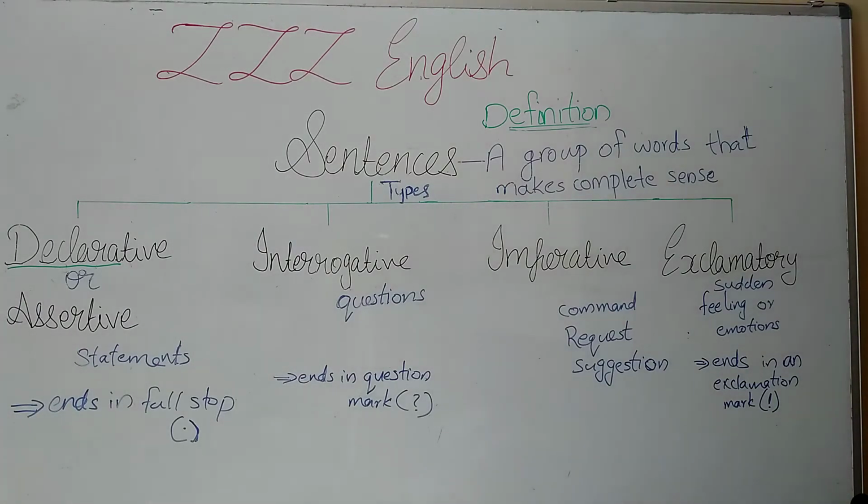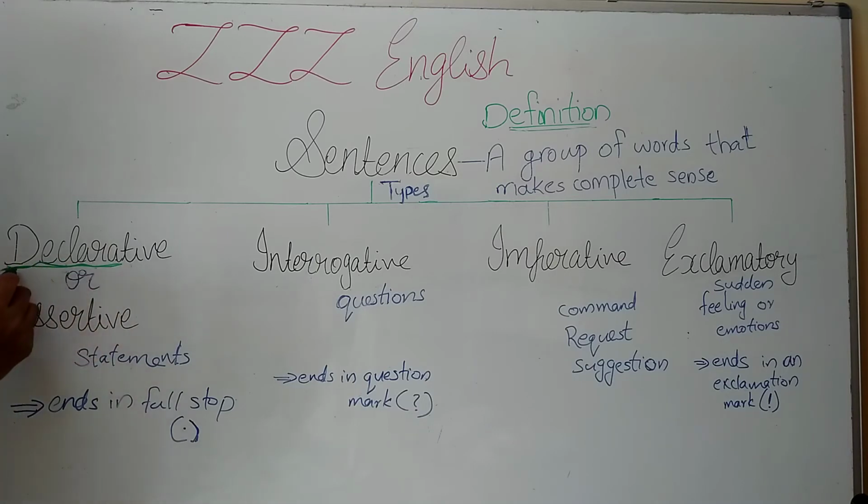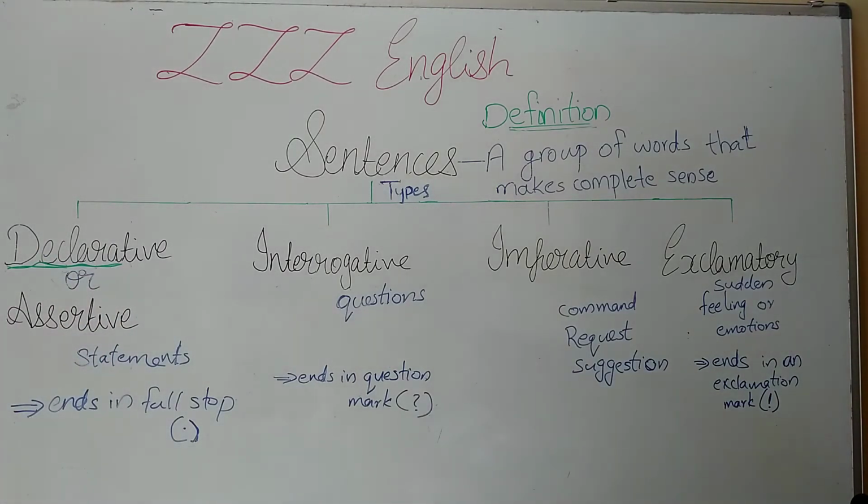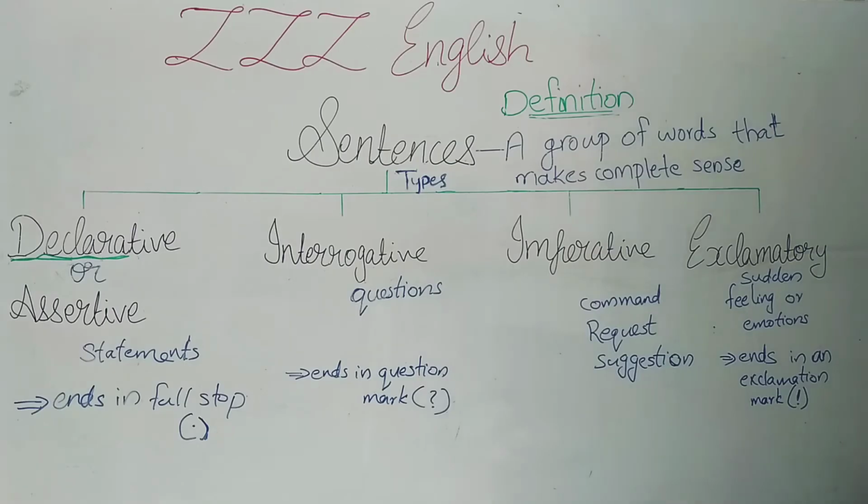As the name indicates, declarative, it means it declares something or it gives a statement. A declarative or assertive sentence always ends with a full stop. Examples of declarative sentences are: my grandmother wore a big turban and loose fitting clothes. Another example: my grandmother's face has crisscross of wrinkles running from everywhere to everywhere.